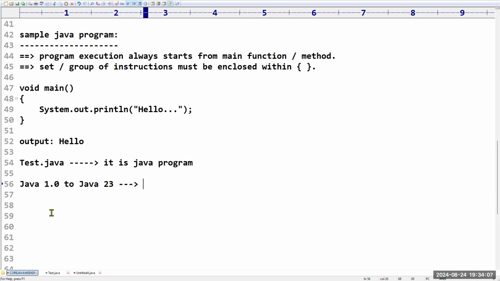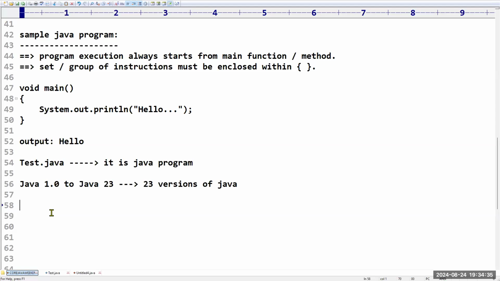Almost 23 versions of Java exist. But of course, every version is not that important. There are small batch files, small updates, security related updates. So they release n number of things. But there are some standard features also. Those features we are going to discuss in the upcoming classes.